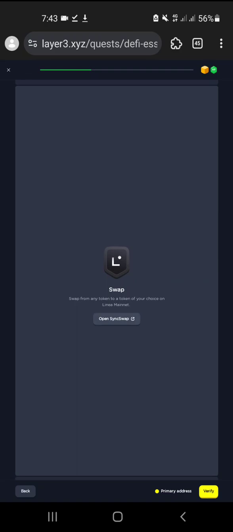Some people think they don't wanna do that, but you are learning something here as well, and they will give you something if you do that. How to swap, how to bridge. If anyone doesn't know about that, I definitely suggest doing testnet, coming to Layer3.